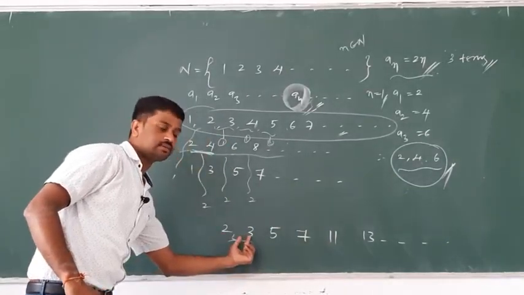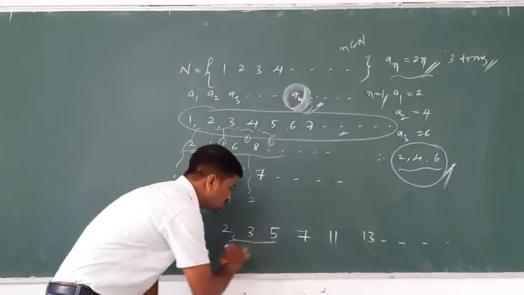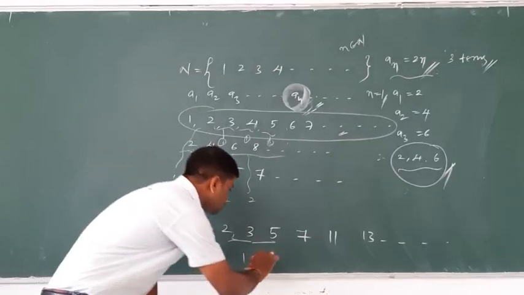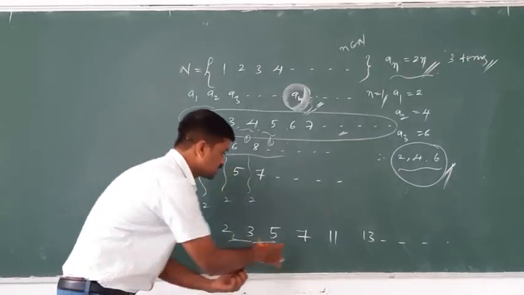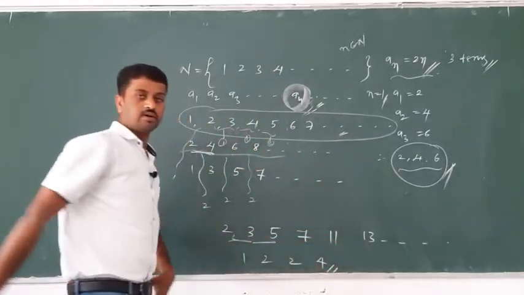The difference of the second term and the first term is 1. Yes, the difference of these two numbers is 2. Okay, next, the difference of these two numbers is 2. The difference of these two numbers is 4.